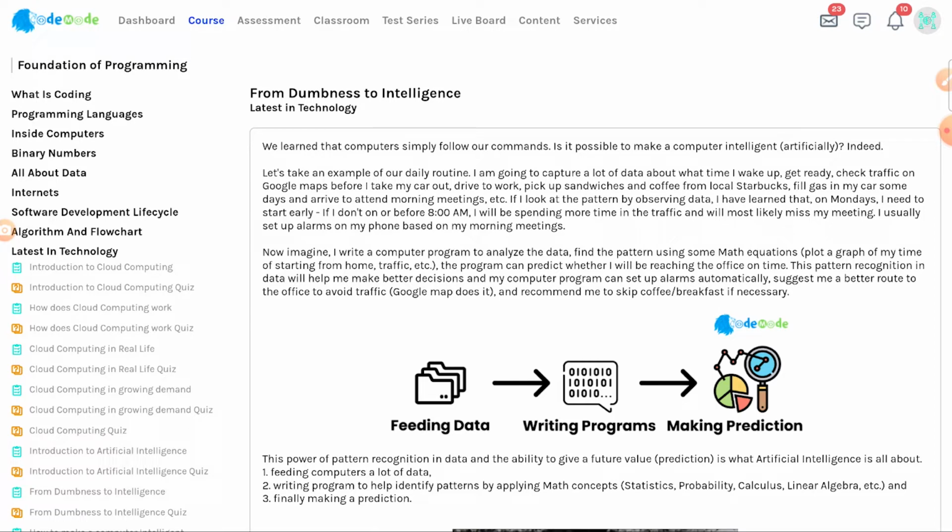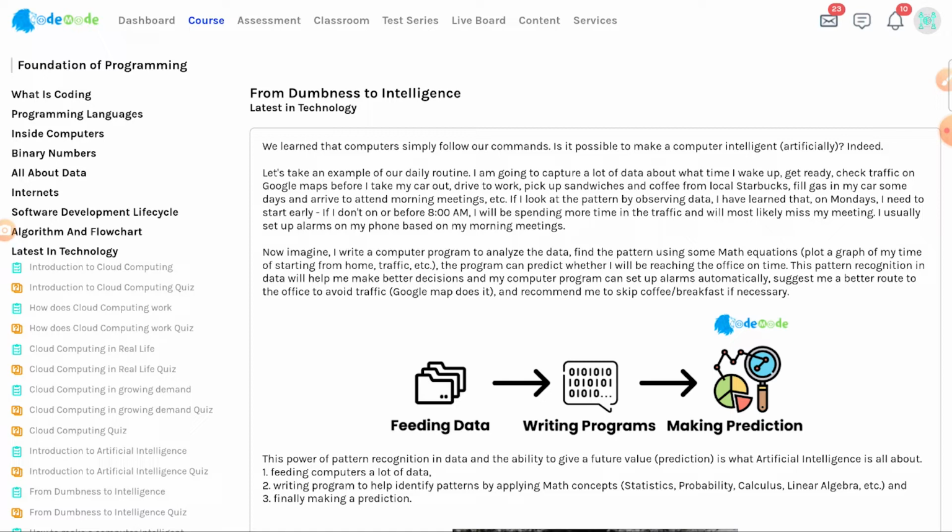Now imagine I write a computer program to analyze this data, the data I have captured and stored in the last 1 year or maybe 5 years. The more data I store, the better it is, and I'll tell you why. If I capture all the data and write a Python program or any computer program to analyze and find a pattern, I should be able to see that on the days I woke up late and had a meeting, I may find some correlation, some connection between the time I wake up versus the time I arrive in the office, because the traffic pattern had changed during that period.